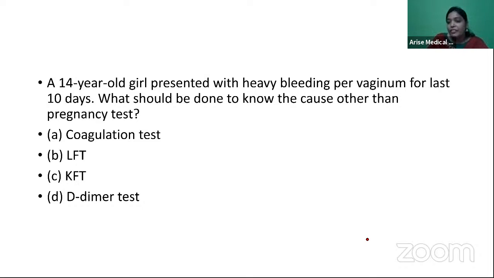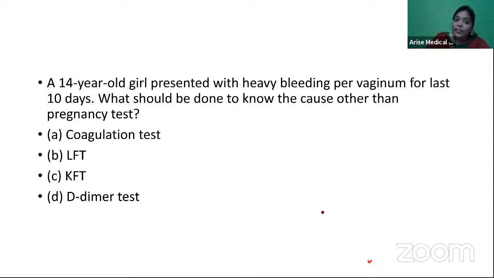One reason can be anovulatory cycles. Most of the time after menarche, it takes almost 3 months for cycles to regularize. So probably it is an anovulatory cycle, but in spite of that, I have to rule out something before I say that this anovulatory cycle is causing heavy bleeding.